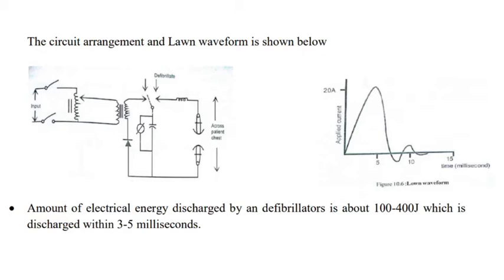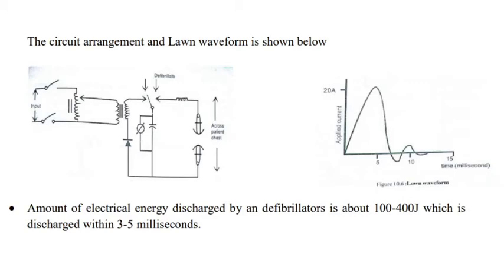It's nothing but a transformer from where the AC is fed to a huge bank of capacitors, and there is a switch with a known amount of time, and it will be discharged through an inductor to the patient through the electrodes. I already said the electrical discharge will be of high joules, like 100 to 400 joules, used a single time.